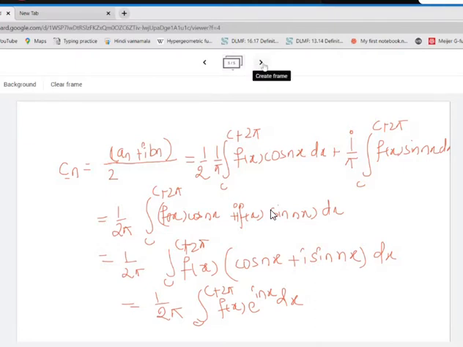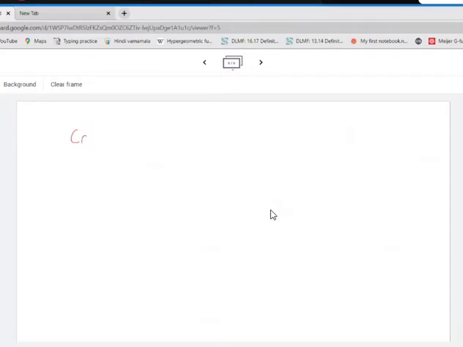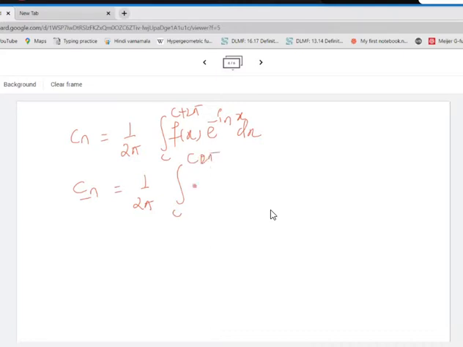What is the formula for cn? For cn we got it as 1 by 2 pi integration c to c plus 2 pi. Now this c was a constant, the interval where it is defined. Don't get confused with this c and this c, these two are different. And here what we have is f of x e raised to minus i n x dx, and c of minus n what will it become? 1 upon 2 pi integral c to c plus 2 pi f of x e raised to i times nx dx.